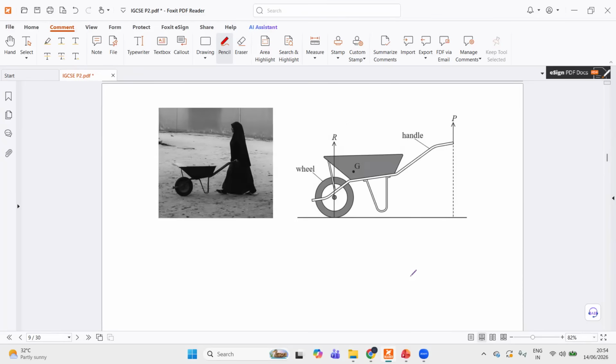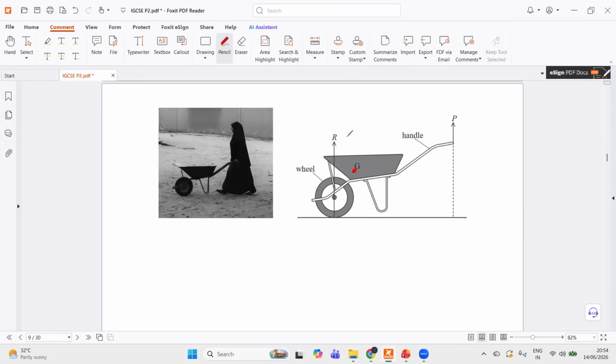Next, let's say this is a wheelbarrow, okay? And this is a common concept in paper 2. They can ask you why the two forces are not equal. So for this type of question, you are considering the moment about the center of gravity, as in G. We are considering the moment about this point. About this point, R is creating a clockwise moment and P is creating an anti-clockwise moment, right?